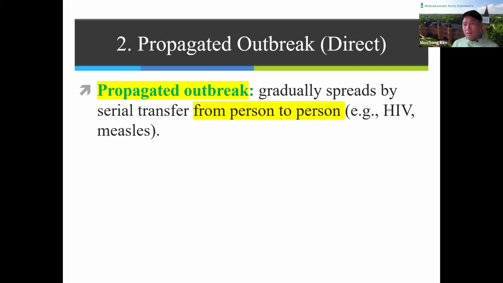Okay, the next type of epidemic curve we're going to talk about is the propagated outbreak curve, which indicates direct transmission.